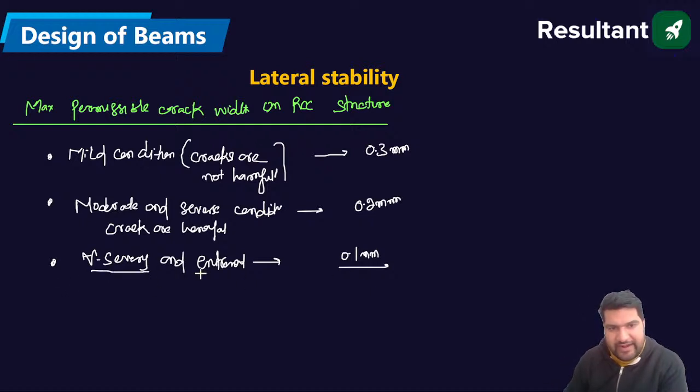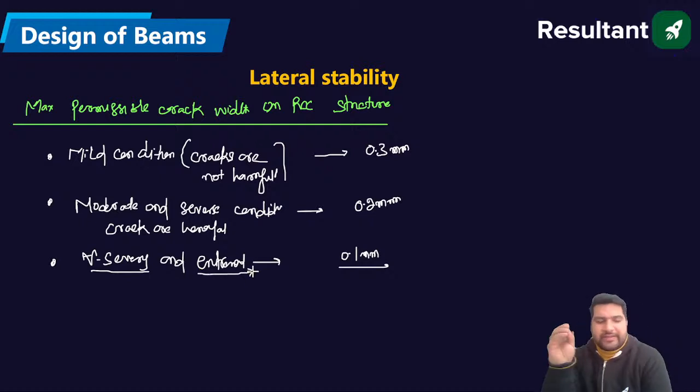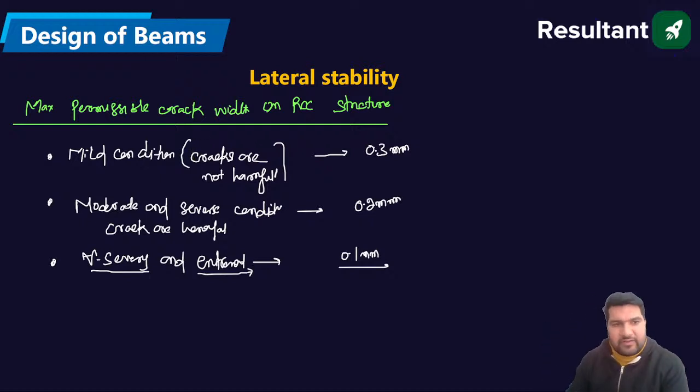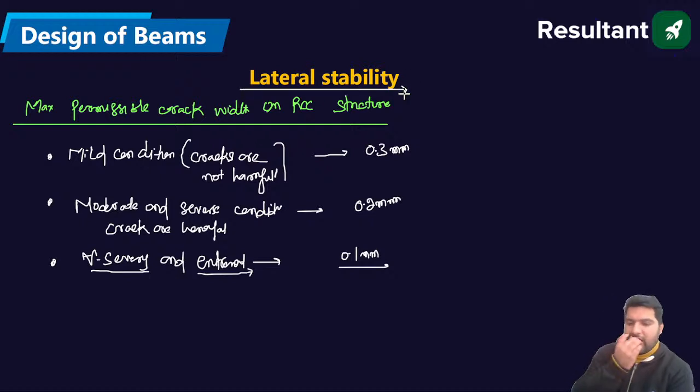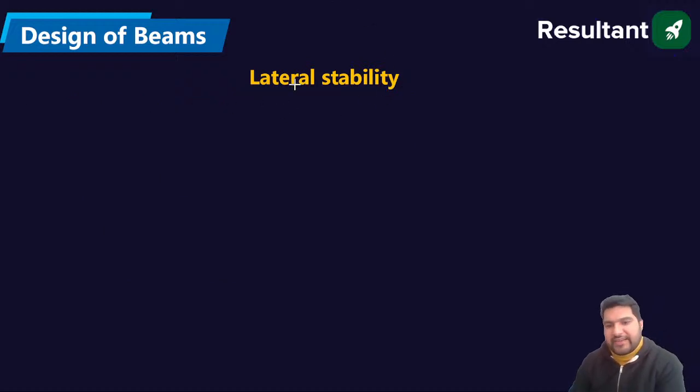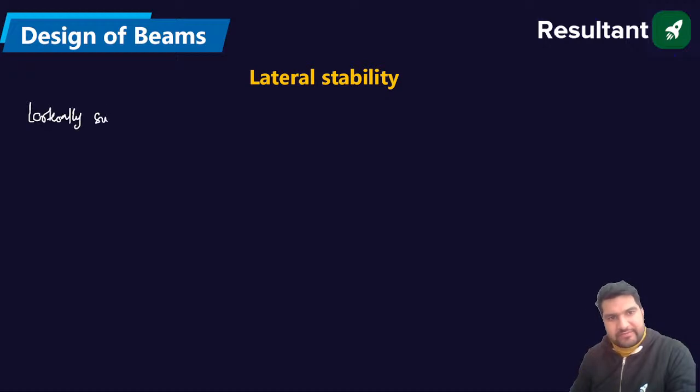Very severe and extreme condition. Okay, guys, absolutely fine. So this was the case of the maximum permissible crack width. Now we will discuss the lateral stability. If we are checking the lateral stability of the beam, in case of lateral stability, we first check whether the beam is laterally supported at the ends. So the first condition will be laterally supported at the ends.